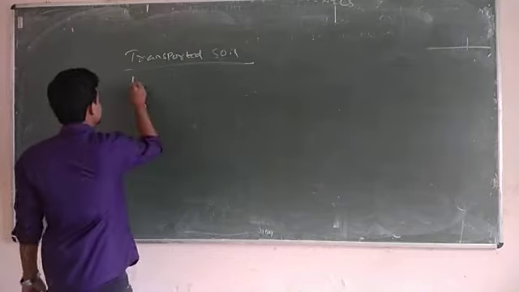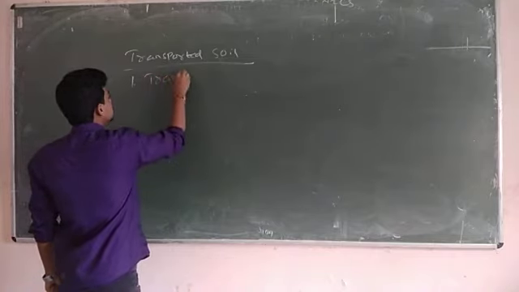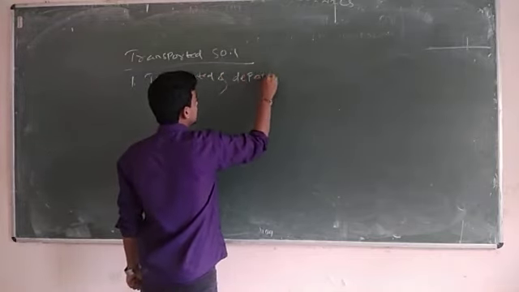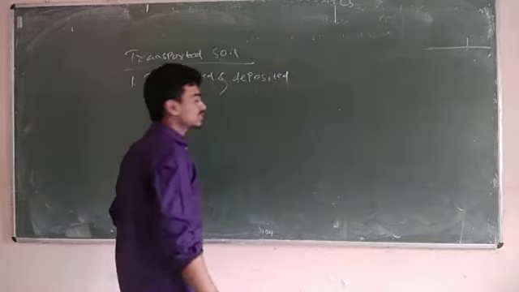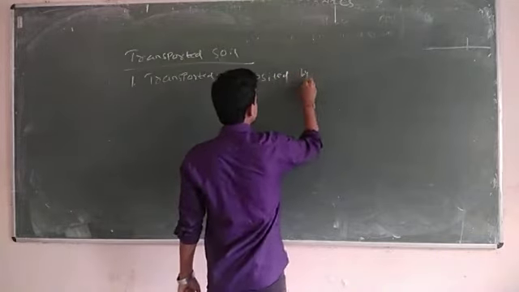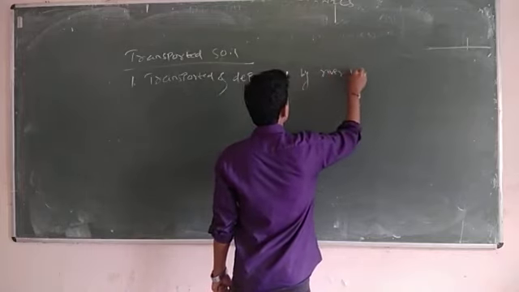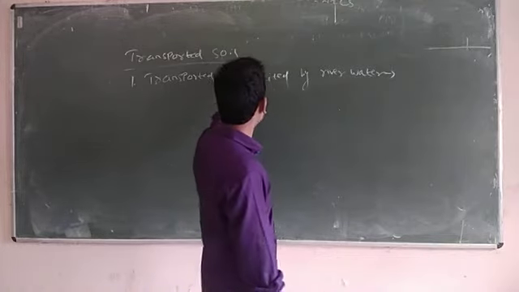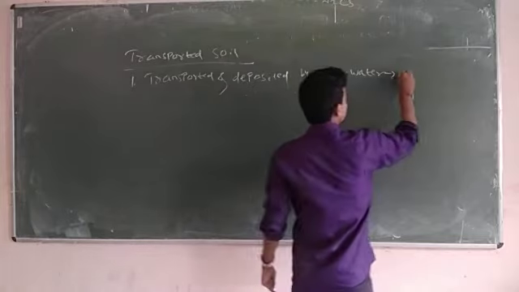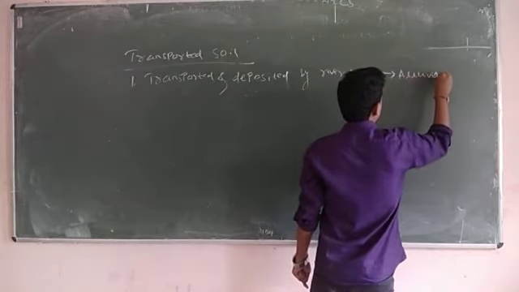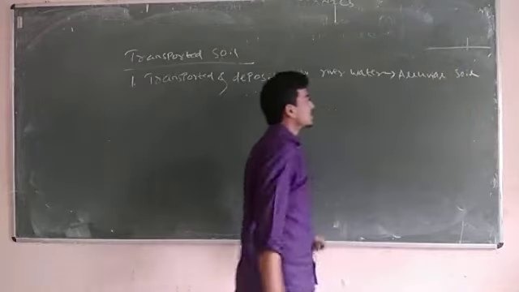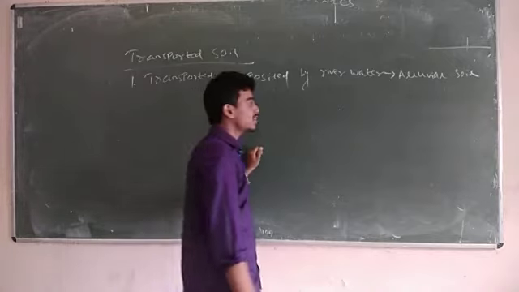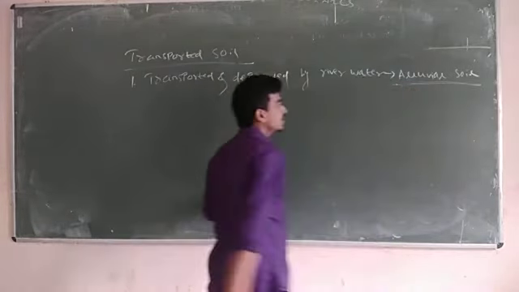So the first one is transported and deposited by river water. I will mention here the different agencies of transfer of soil. That type of soil, a category of transported soil, is called alluvial soil. Like this, I will note down five to six types that you have to remember for your examination and your multiple choice questions.